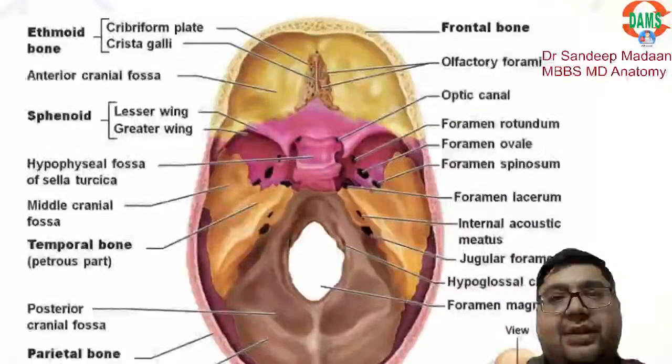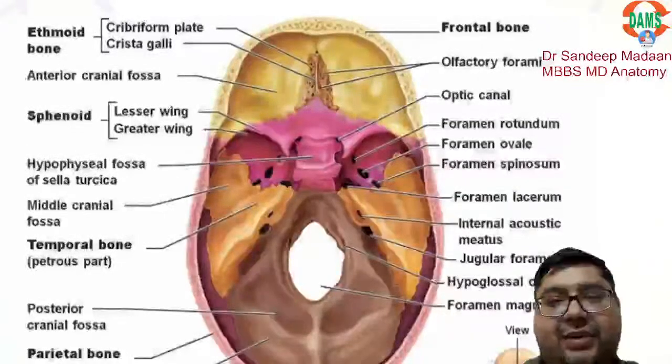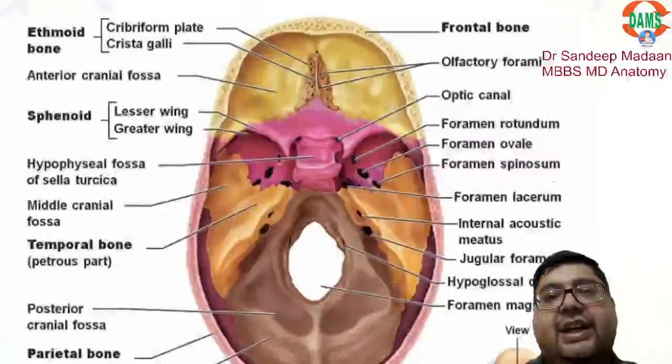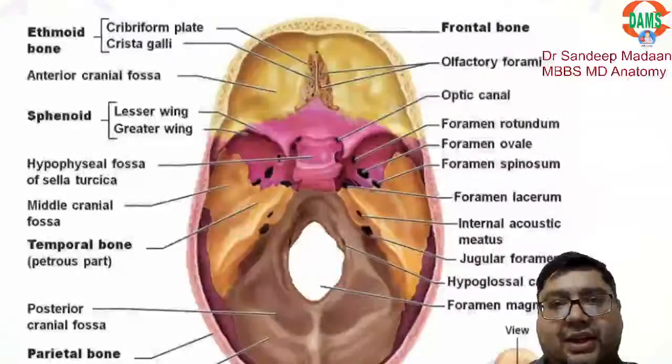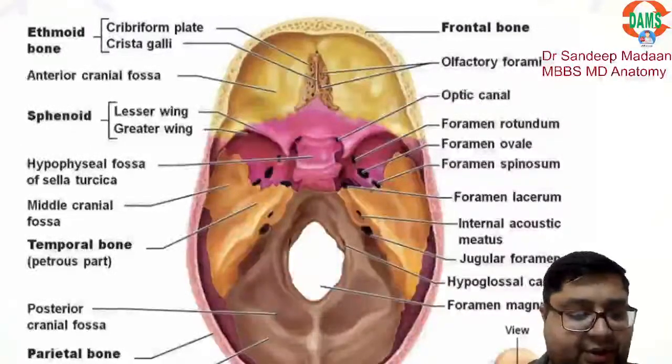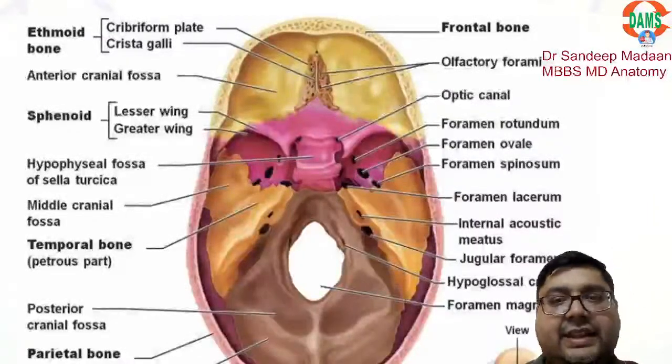And overall, which structures pass through the foramen ovale? That we can remember by the mnemonic MAIL, right? We have already remembered that: mandibular nerve, accessory meningeal artery, lesser petrosal nerve, and emissary vein. So far so good? Yes.